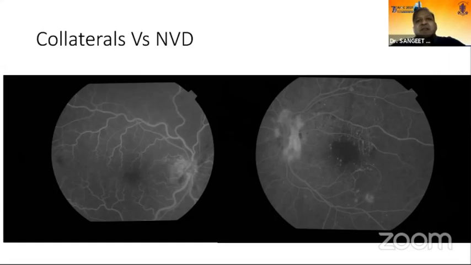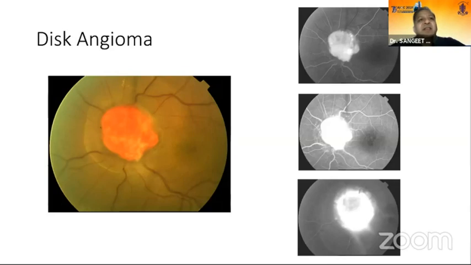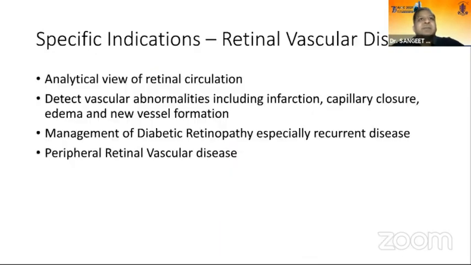These pictures show the difference: disc collaterals won't leak and the margins are quite easily visible, but disc neovascularization generally leaks, the margins are fuzzy, and with dynamic angiography you can see that the leakage increases with time. And this is another case of a disc angioma, which was differentiated by using fluorescein angiography, which showed fast entry of dye into the lesion and then fast emptying of the lesion also.